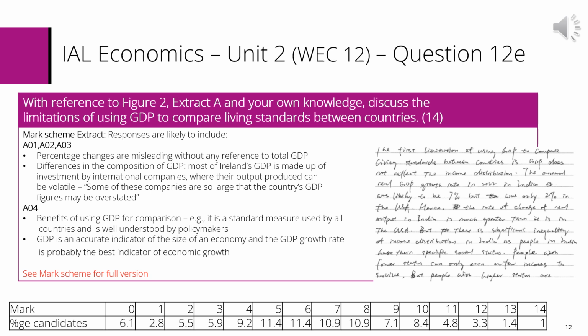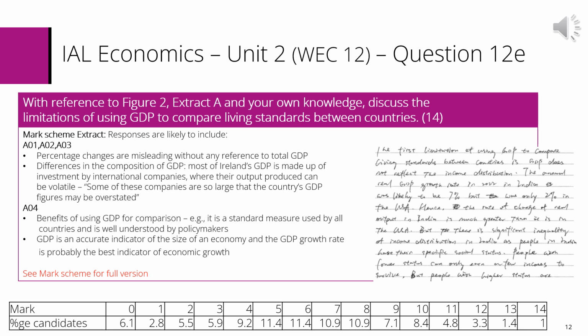If we have a look at the extract from the sample response, which you can find in the Principal Examiner's report, this is shown on the right-hand side of the slide, this answer actually got out of 14 marks. Both analysis points on limitations were able to score level 3, giving a score of 8 out of 8. However, the evaluation was weak and therefore only was able to gain a score of 4 out of 6.